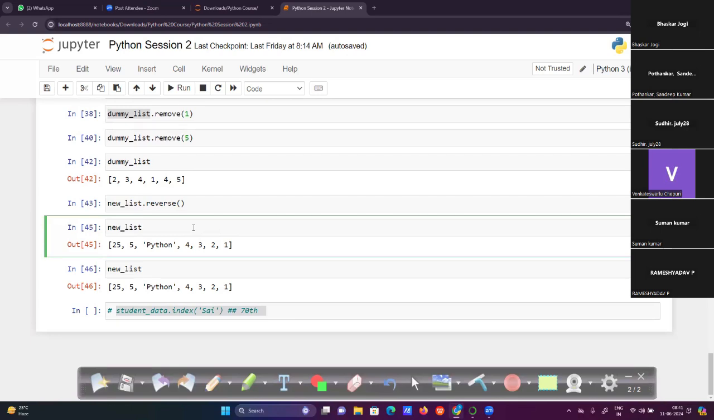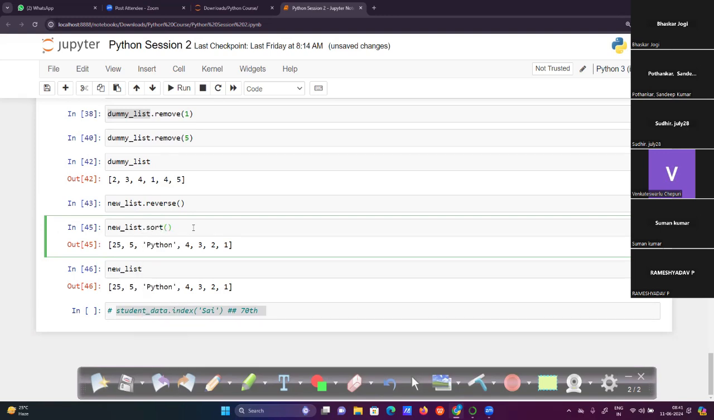In that way, we can do it, but directly we can't use the reverse function. Yeah, we can't. Reverse means complete reverse. That's it. Okay. So now the other option we have is sort.